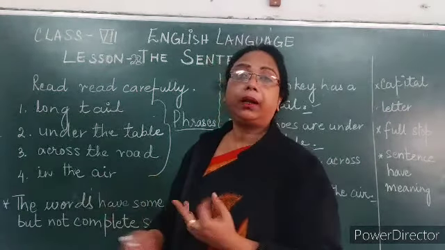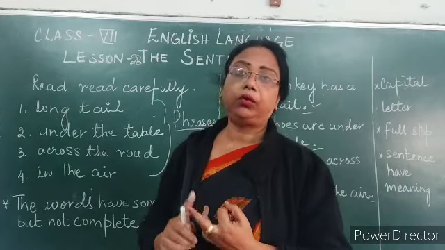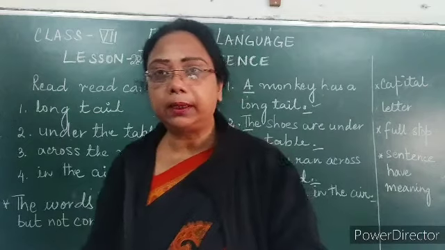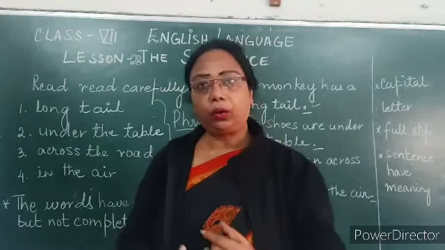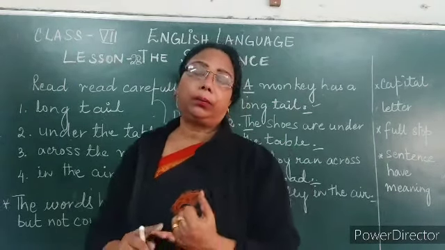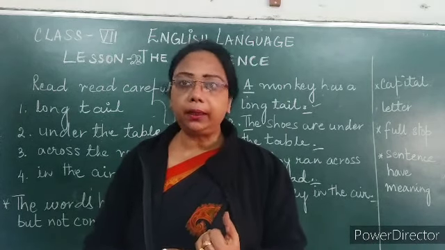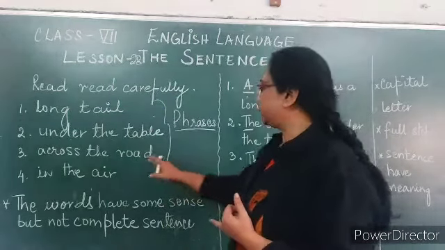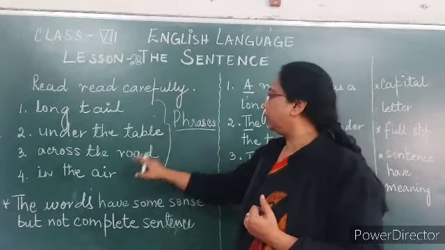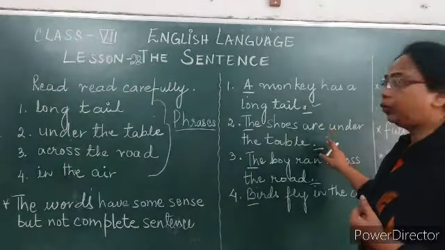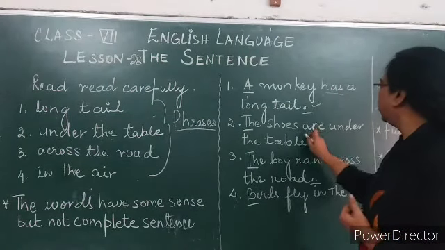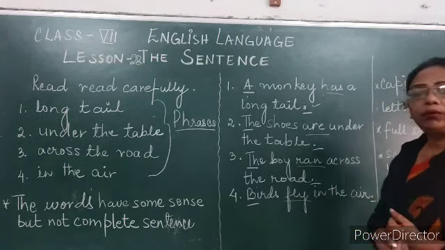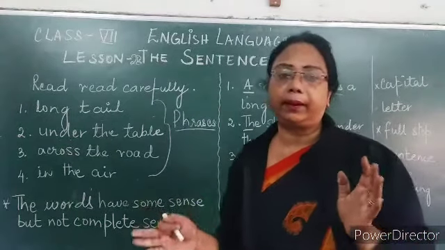At the same time, there is no verb. Now, as I told you while I was teaching the part of speech verb, without a verb we cannot construct any sentence. We cannot make any sentence. So hence, since there is no verb over here, it is a phrase. Now I have used over here the verbs has, are, ran, fly. These all are verbs, so it is making a complete sense.